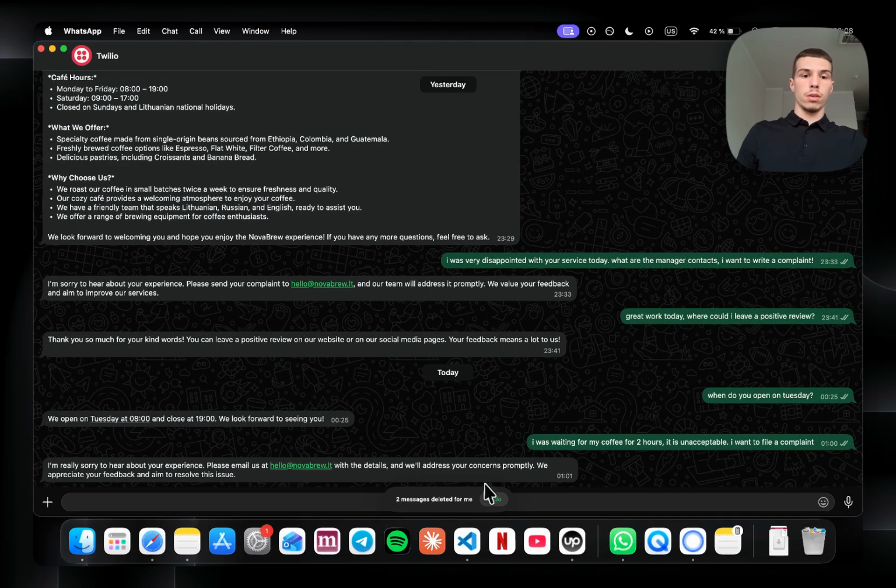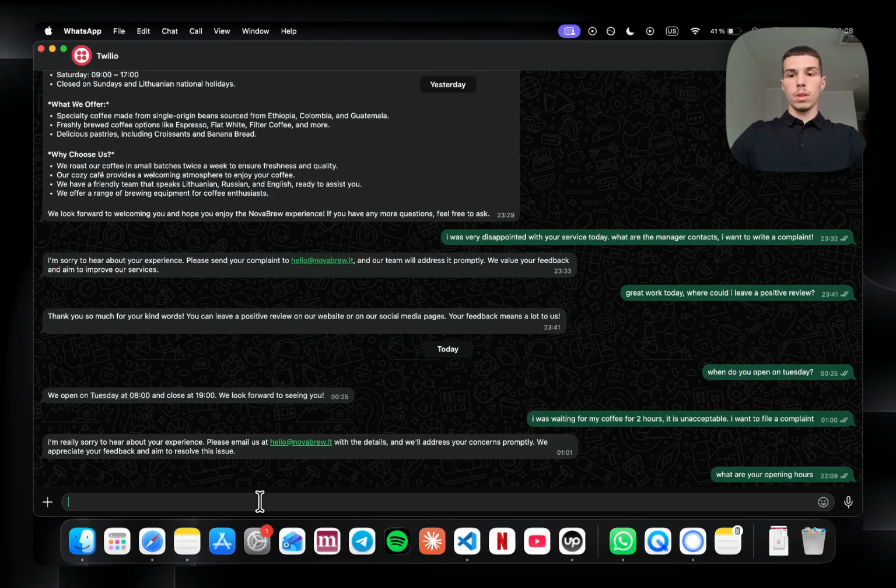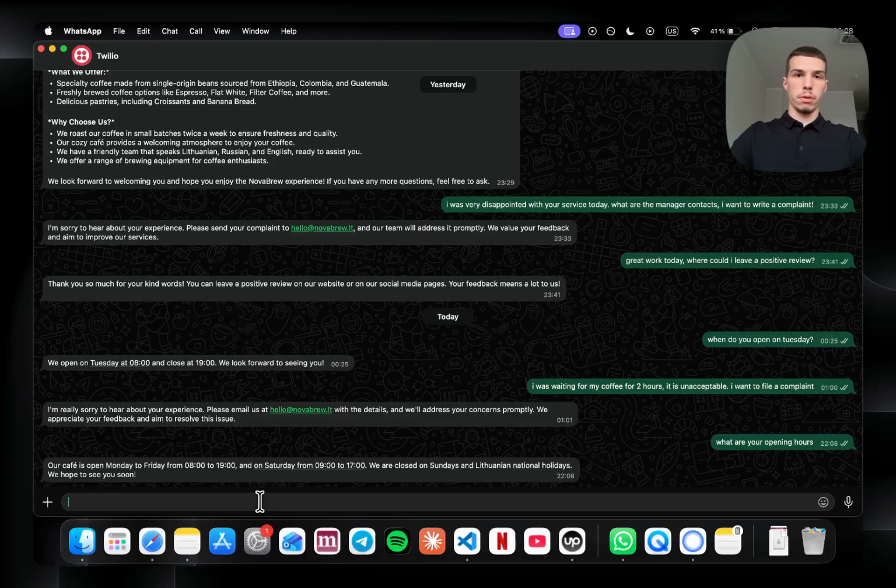So let's start with WhatsApp, and let's just type a normal question like, what are your opening hours? So the system runs on the Twilio sandbox number, but obviously in a production deployment I would use a verified business WhatsApp number. But the actual code that makes it all work is identical. The sandbox just lets me test without going through all of Meta's approval process.